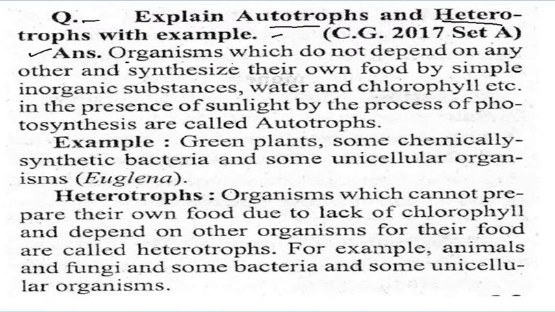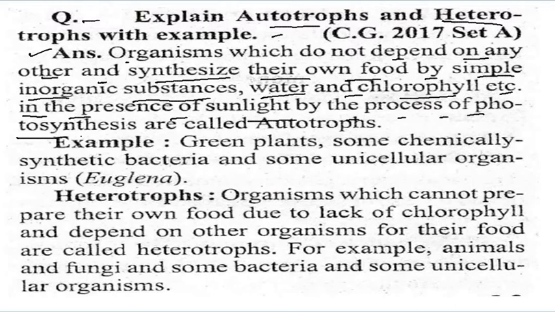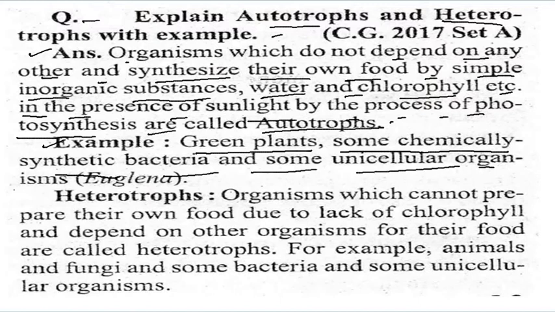Organisms which do not depend on any other organism, and synthesize their own food from simple inorganic substances, water, and chlorophyll in the presence of sunlight by the process of photosynthesis, are called autotrophs. For example, all green plants, some chemosynthetic bacteria, and some unicellular organisms like Spirulina.